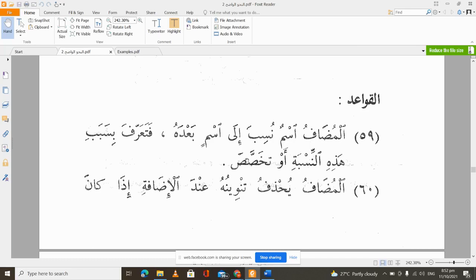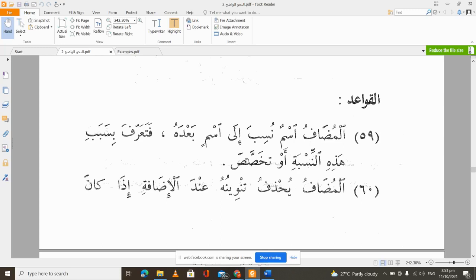فتعرف بسبب هذه النسبة أو تخصص, that it now becomes ma'rifa, because of this relationship, or it becomes specified. So something that we don't know before. If I say from the example that we had before, kitabun, a book, can be any book in the world. But the moment I say kitabu muallim, I now specify that I'm not just talking about any book. I'm talking about what? Kitabu muallim, the book of the teacher.